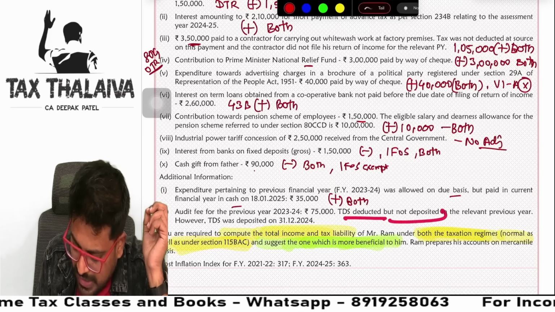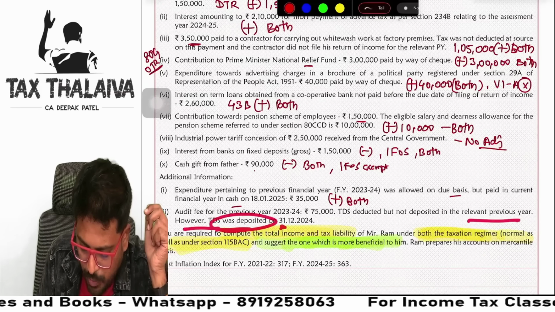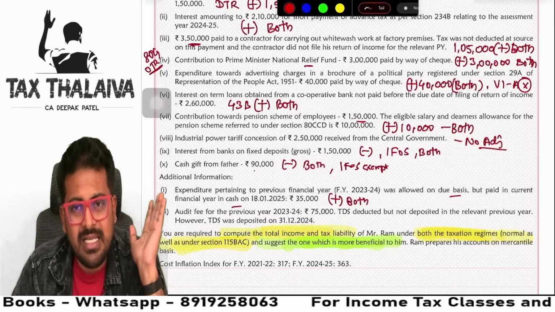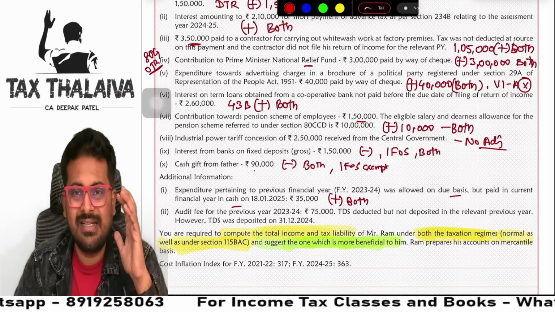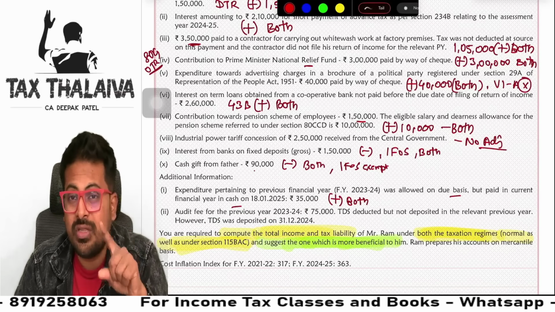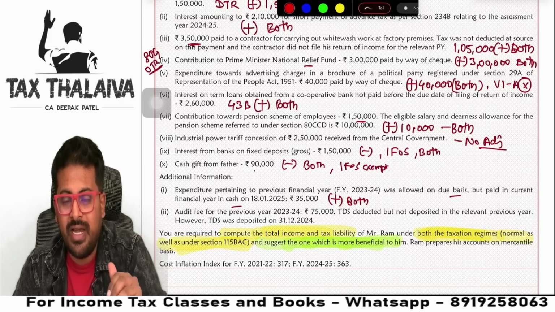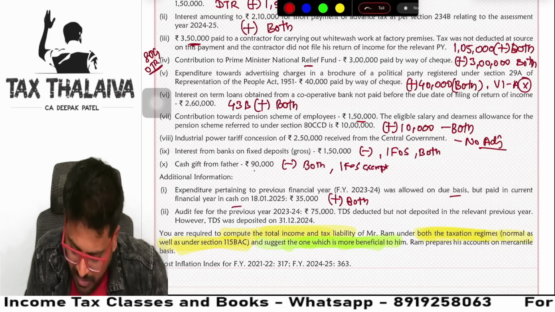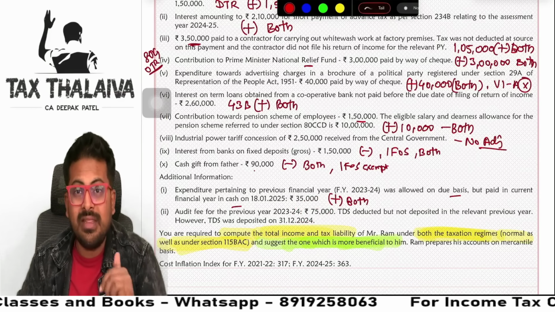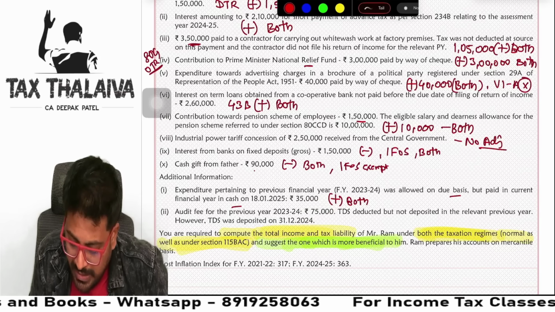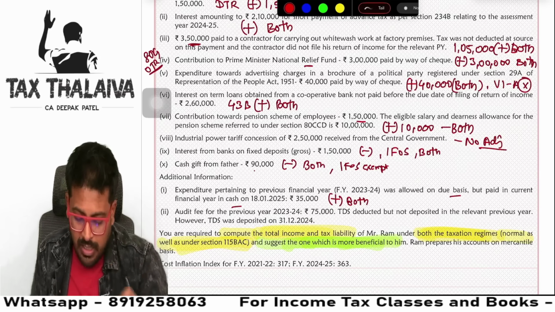Next, audit fees for the previous year, 75,000. TDS was deducted but not deposited in the relevant previous year. However, TDS was deposited in December, guys. Last year, when the 75,000 payment was made to auditors, TDS was not deposited. So think logically, last year itself, when the payment was made without depositing TDS, 30% of the 75,000 rupees you would have disallowed in that year. Now in this year, when TDS is deposited, you can claim.